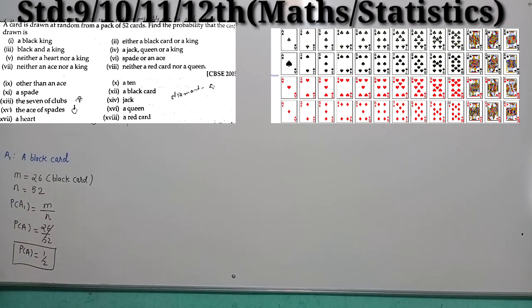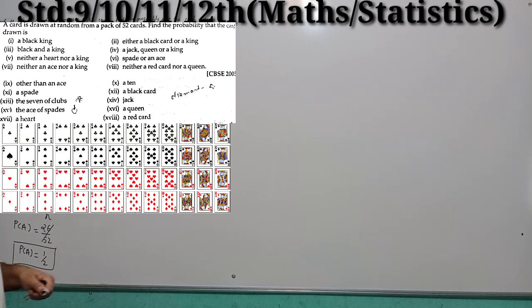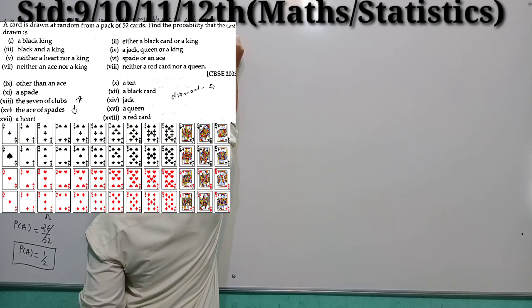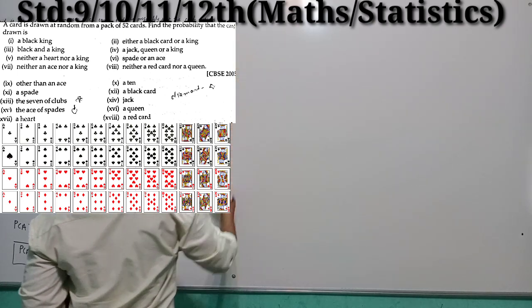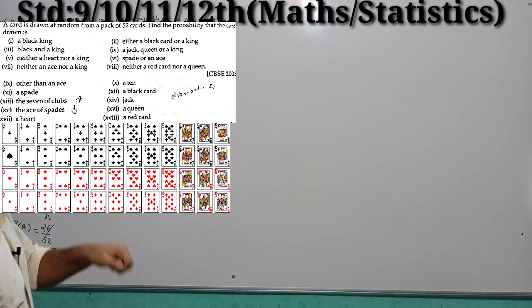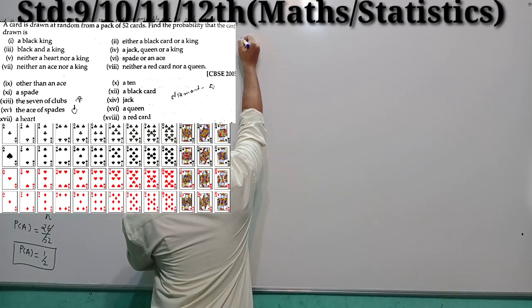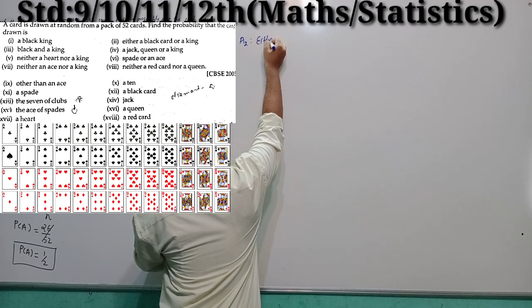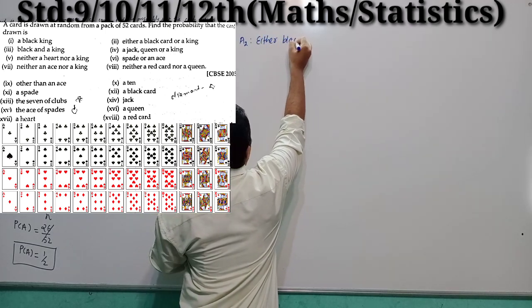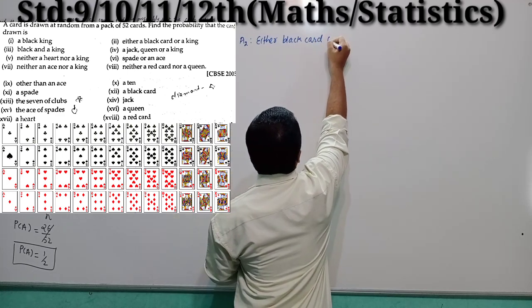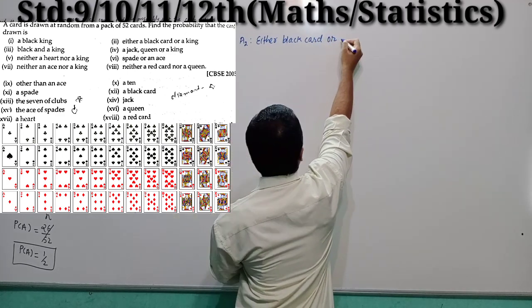Okay, now moving to the second question. What does the second question state? Now the second question states that the card should be either a black card or a king. Either a black card or a king, right? Consider this is A2. Either a black card or a king.